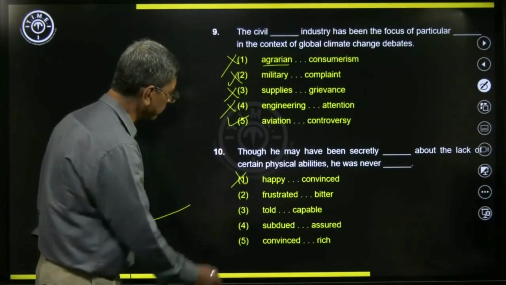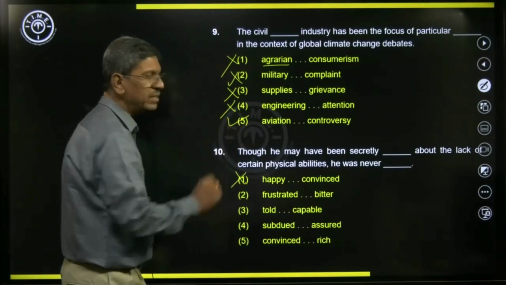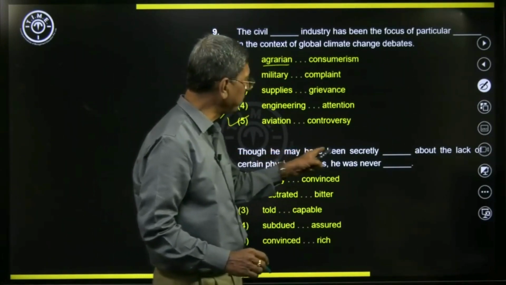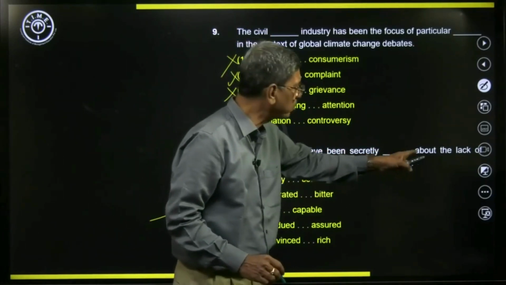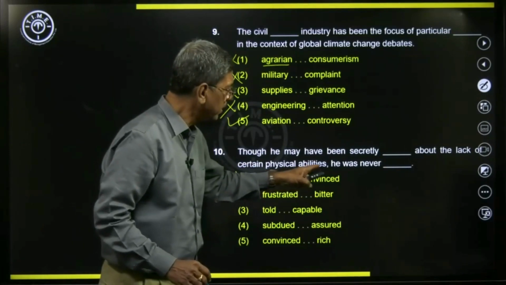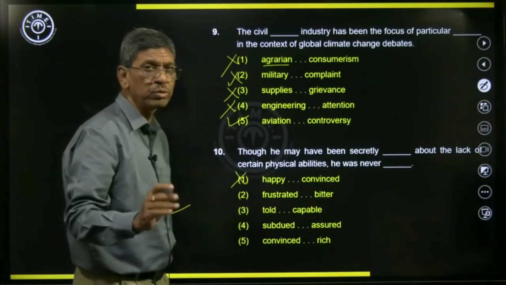Ruled out. So frustrated, let us look at that word, and park it. Though he may have been secretly frustrated about the lack of certain physical abilities, he was never bitter. So this looks good.